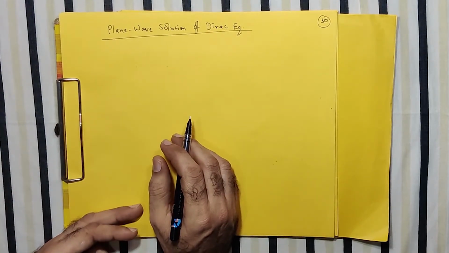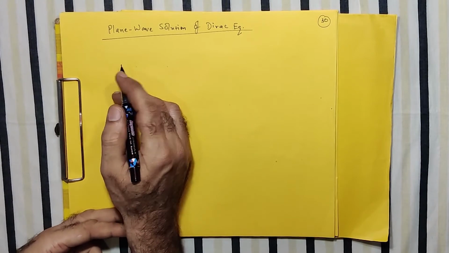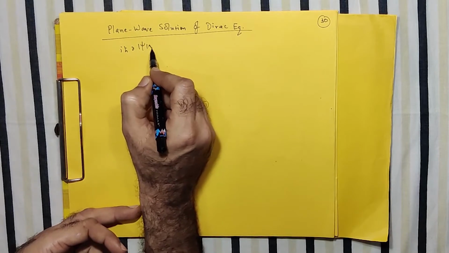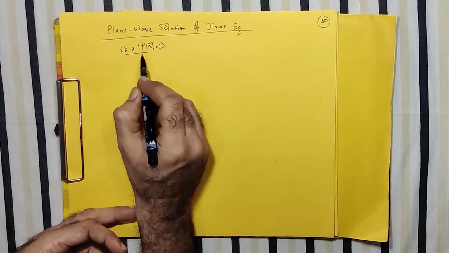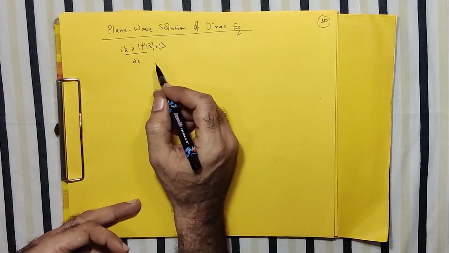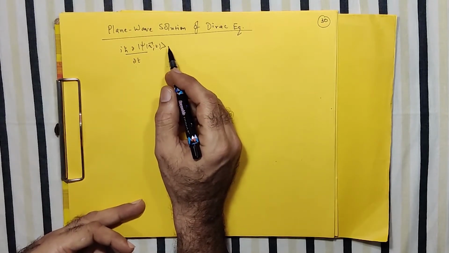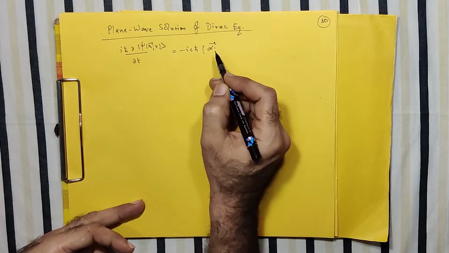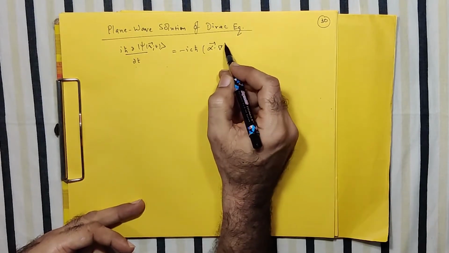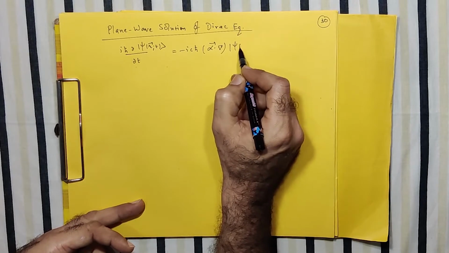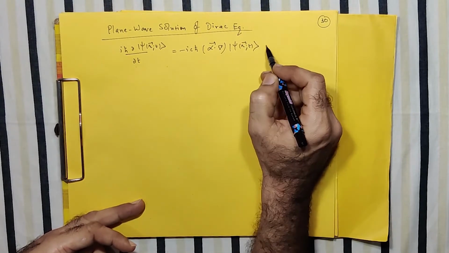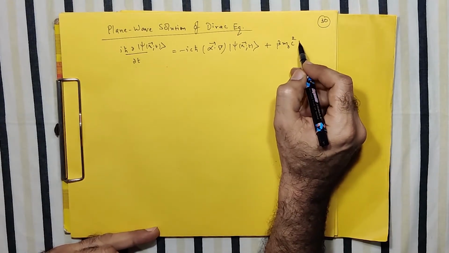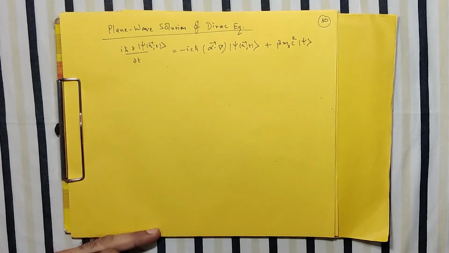And therefore, I will first write my Dirac equation for a free particle. Don't forget, we have also discussed that it should be a vector function. So this is my psi vector function having 4 components that I will write. And on the other side, this alpha, the Dirac matrix, and nabla, the space differential operator. And of course, we have a rest mass energy term as well. So this is my equation which I need to solve.